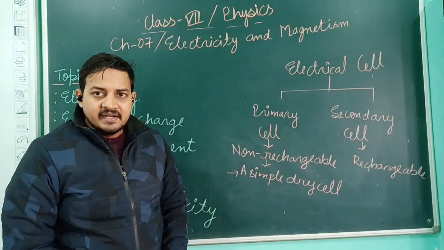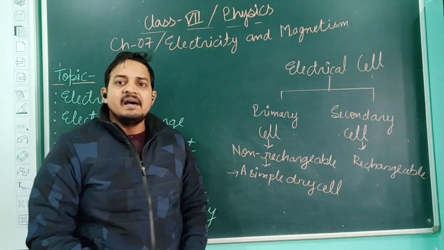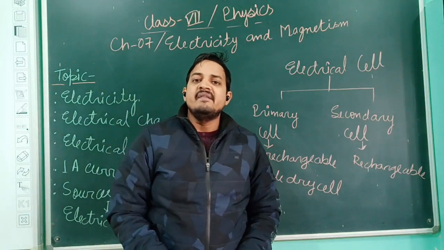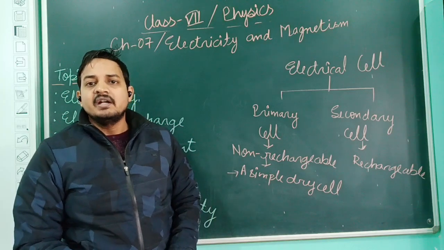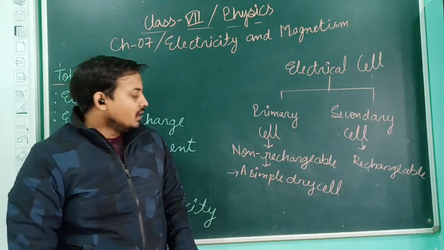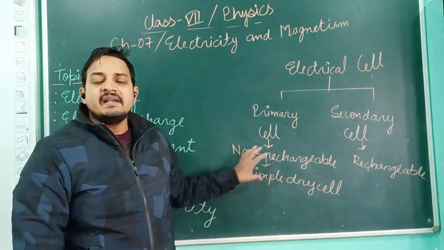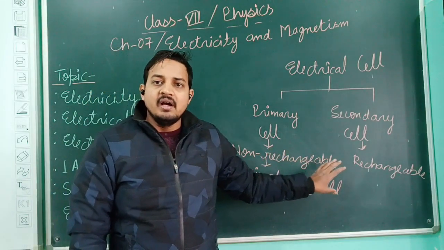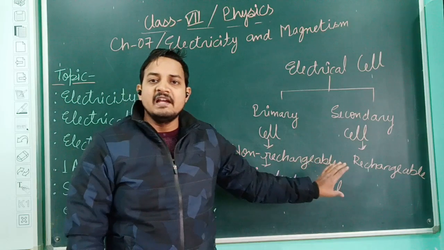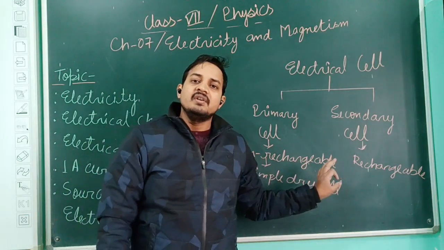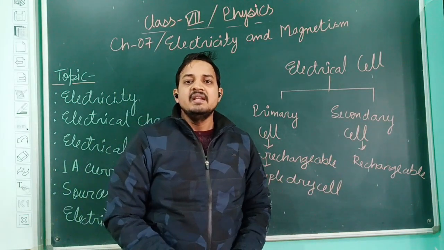But what is the demerit of these cells? These cells are not completely dry. They have some amount of liquid chemicals in them. That is the basic reason we are not using these cells frequently. But in the case of the simple dry cell, all the mechanism and arrangement has been done in such a way that the entire chemical is completely dry, so that we can use it in many applications.